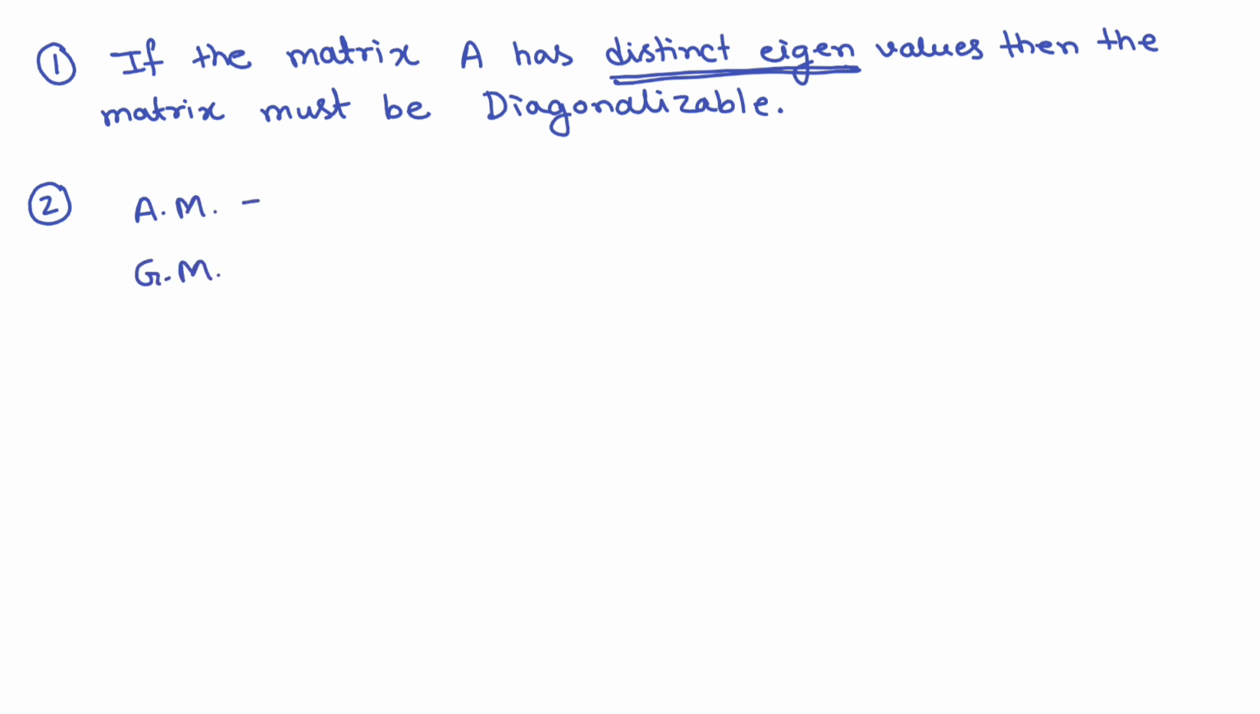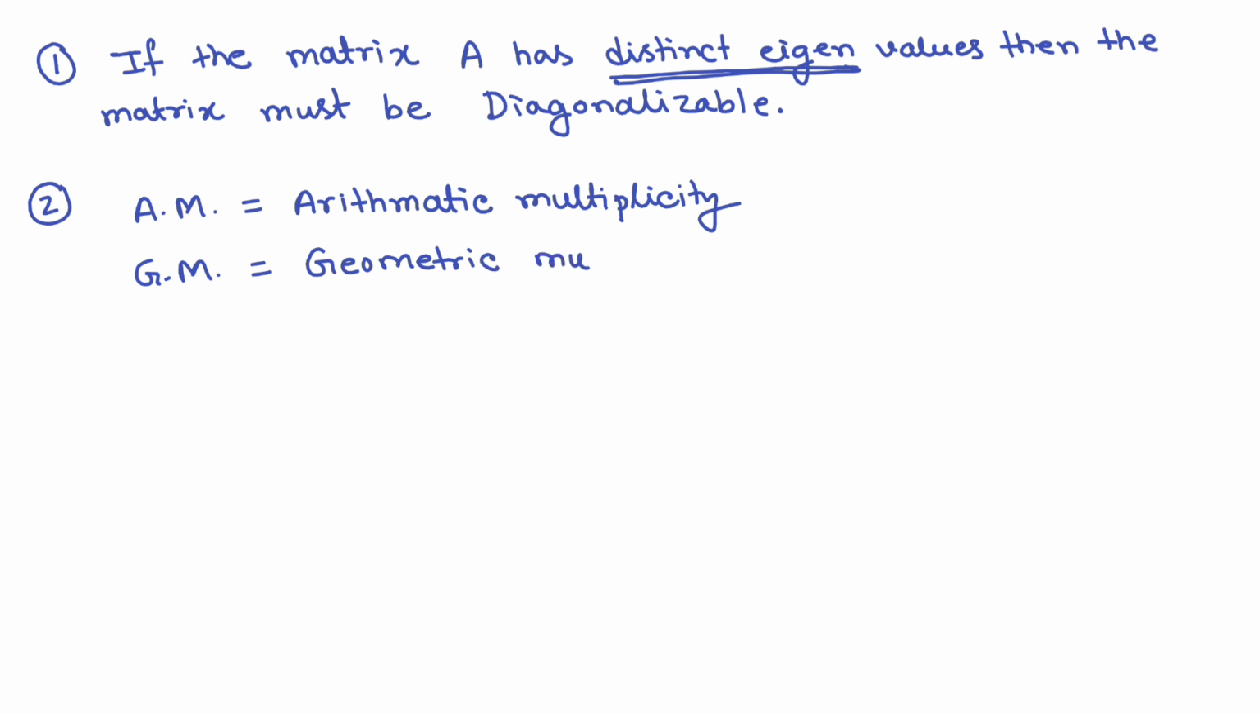What is AM? AM means arithmetic multiplicity, and GM means geometric multiplicity. What is arithmetic multiplicity? This is nothing but the order of the eigenvalue.